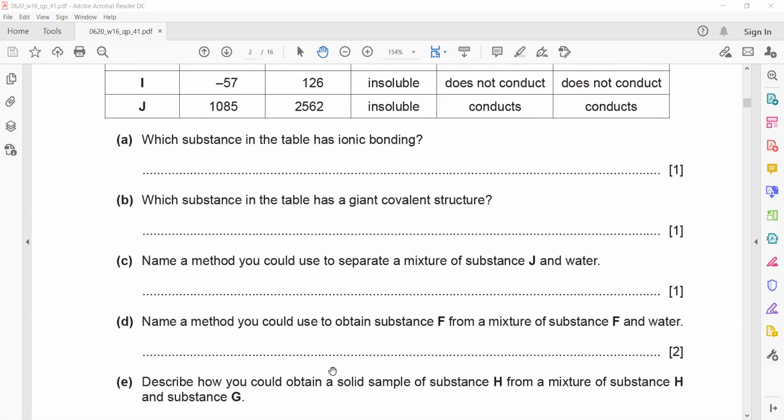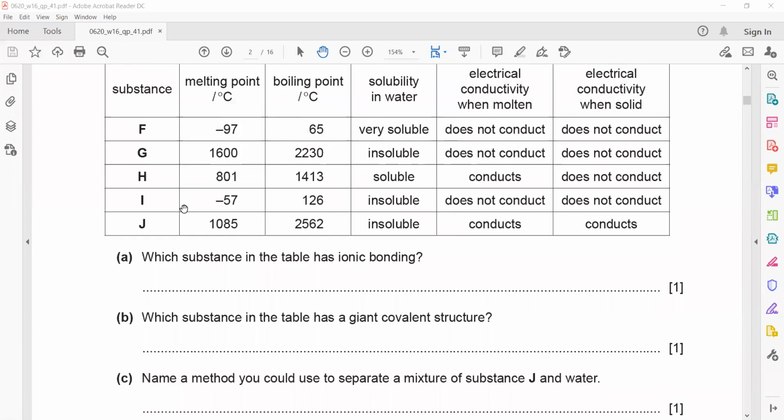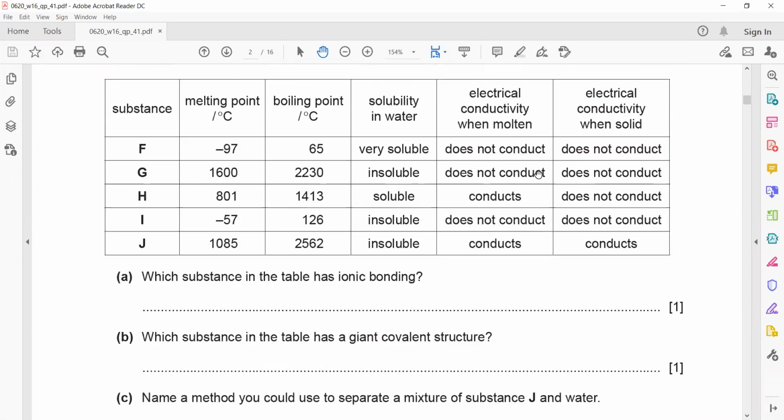Name a method you could use to obtain substance F from a mixture of substance F and water. F is soluble in water. So if something is water soluble or dissolved in water, you have to check the state as well. What is the state of F at room temperature? How to work out the state?